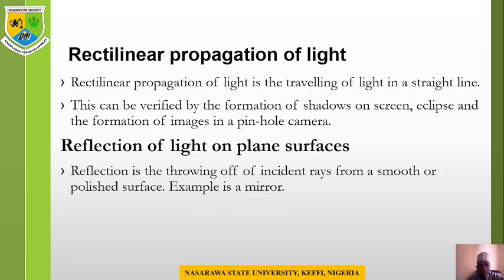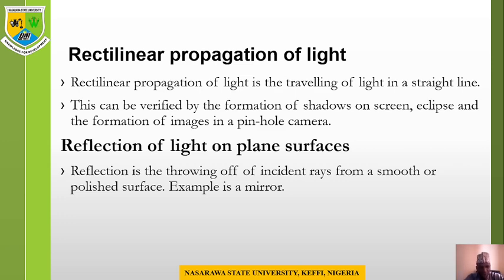The rectilinear propagation of light. Rectilinear propagation of light is the traveling of light in a straight line, just like we have mentioned earlier. Light travels in a straight line. This can be verified by the formation of shadows on a screen, eclipse, and the formation of an image in a pinhole camera. These are all examples. One evidence is shadow formation: the shadow takes the shape of whatever object light falls on. The shadow is exactly the same shape as the object which light falls on, which is evident that light travels in a straight line.